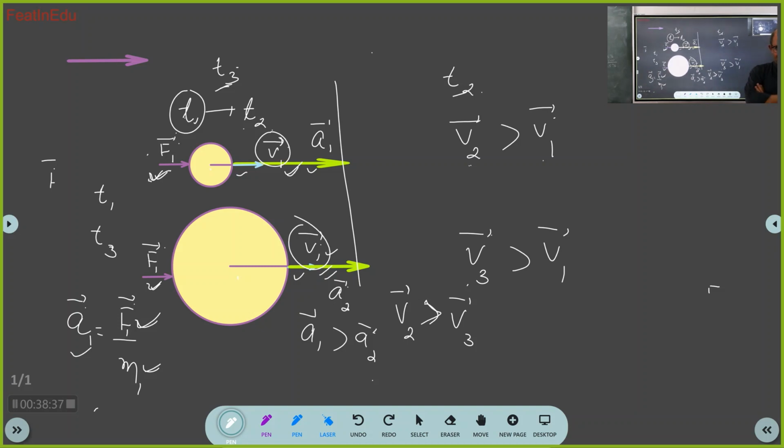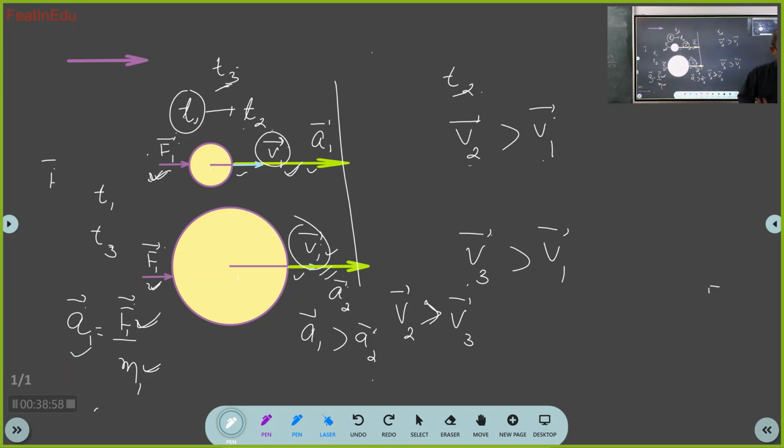Then, tell. When you apply force till T2, after T2 the acceleration will be more. Hey, you stop. See, I applied force from T1 to T2.